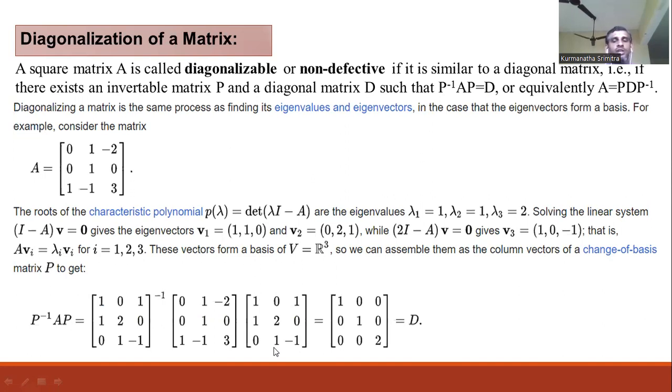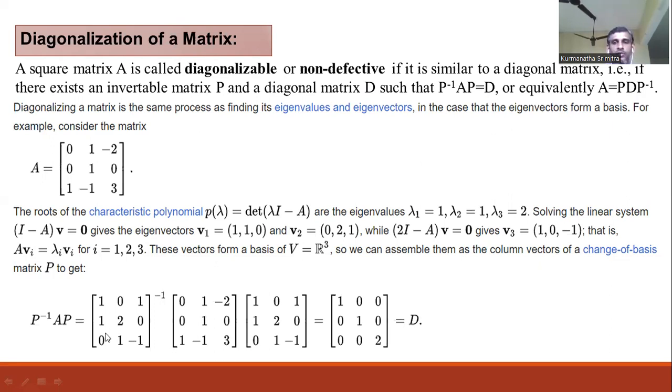Next, by using these eigenvalues and eigenvectors, we can diagonalize a matrix. That means we can convert a matrix into a diagonal matrix by the product P inverse AP equal to D. Here P is called the modal matrix, the matrix obtained with the three eigenvectors as columns.